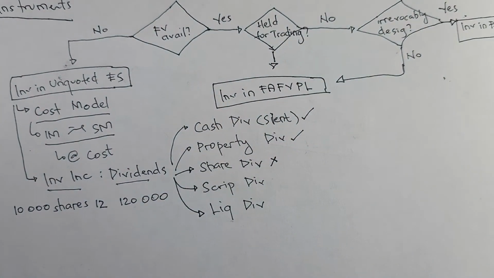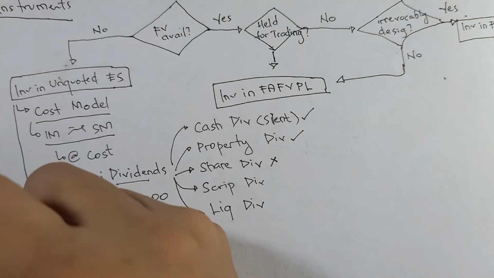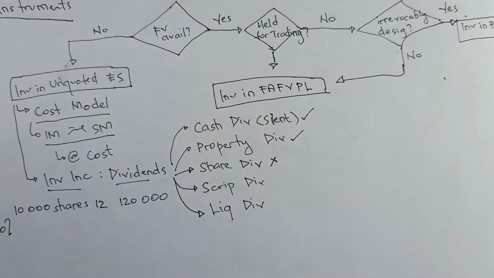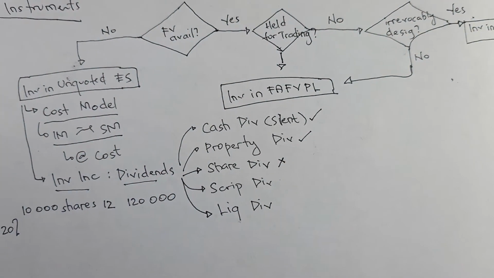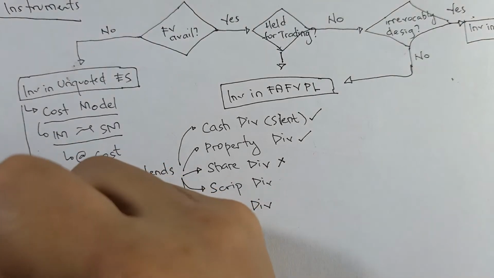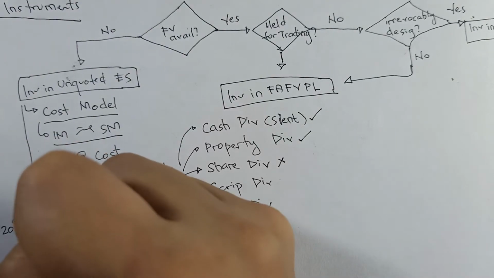Then let's say we receive a 20% share dividend. So 20% of 10,000 shares is obviously 2,000 shares.